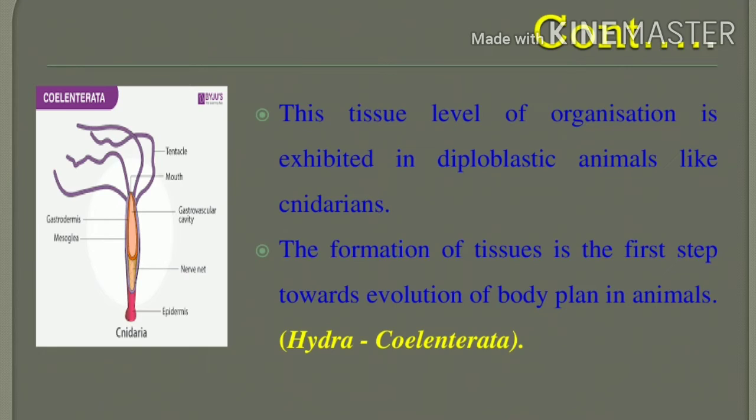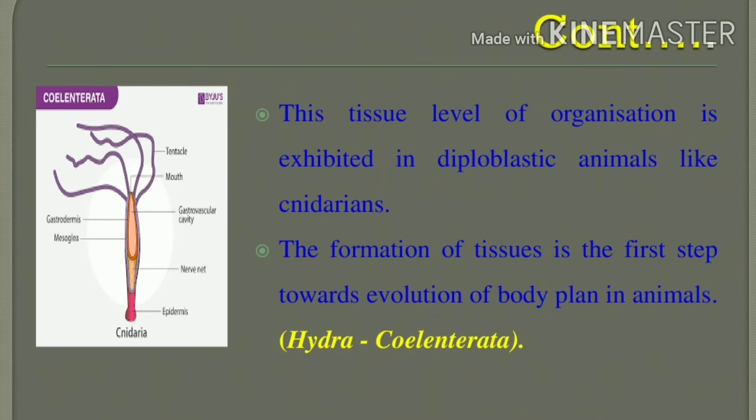Underline this. What is the example of the tissue level of organization? The phylum Cnidaria. The formation of tissues is the first step towards the evolution of a body plan in animals. So this is the tissue level, the first step in the evolution of a body plan in animals. Where is the tissue level present? In Hydra. Hydra belongs to the phylum Coelenterata.